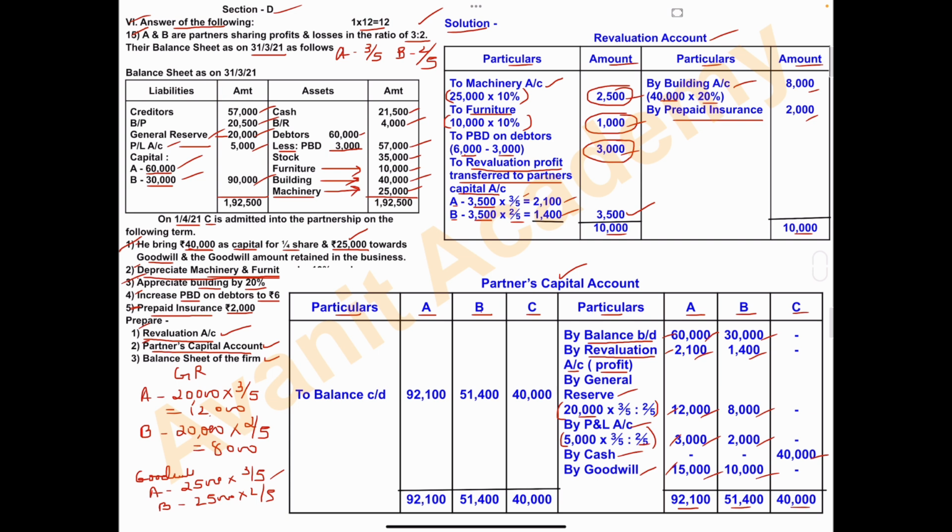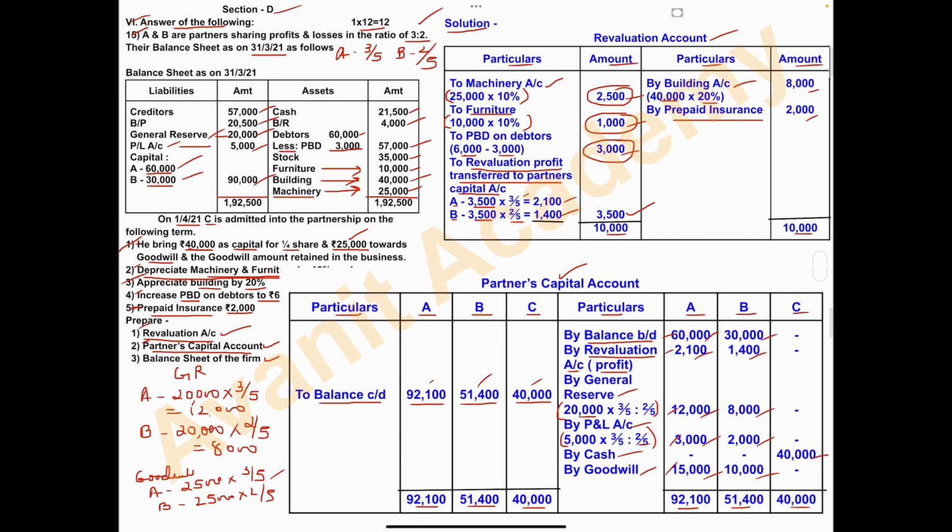Same amount ಅನ್ನ ಕ್ರೆಡಿಟ್ ಸೈಡ್ ಬರೀರಿ. ಪಾರ್ಟ್ನರ್ ಎ ಟೋಟಲ್ ಎಷ್ಟಿದೆ, 92,100. ಪಾರ್ಟ್ನರ್ ಬಿ 51,400 and partner C 40,000. Difference amount ಅನ್ನ ಇಲ್ಲಿ ಬರೀರಿ, that is same: A 92,100, B 51,400 and C 40,000. This is called to, that right, to balance carried down. So ಈಗ partner A capital amount ಎಷ್ಟು, 92,100. Partner B capital amount is 51,400 and C 40,000. So this is the partner's capital account.